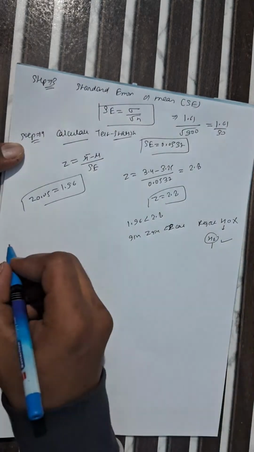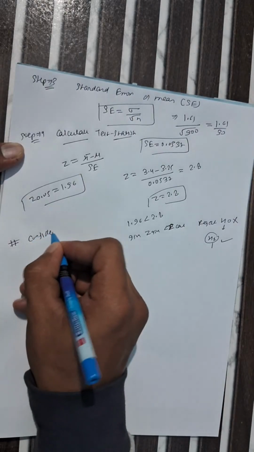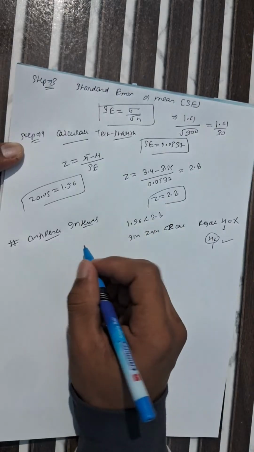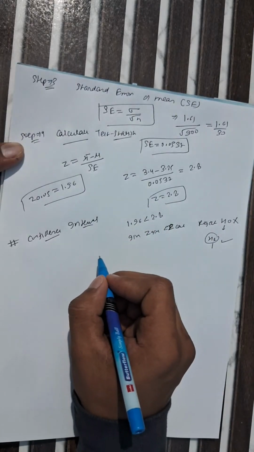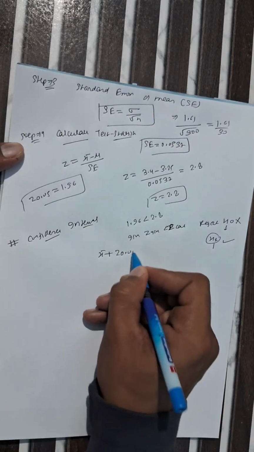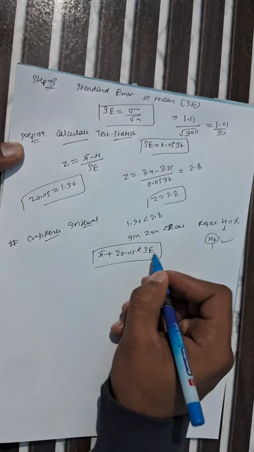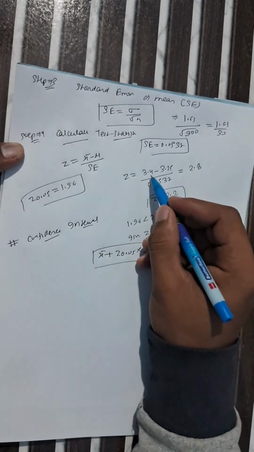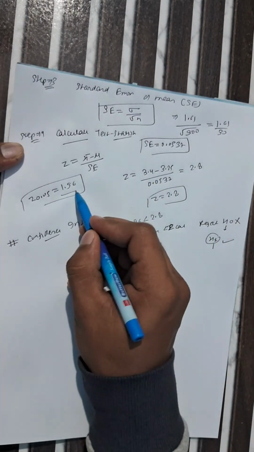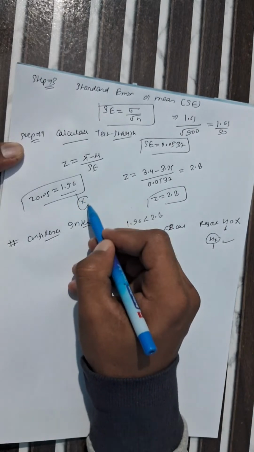One more important formula from module 3 is the confidence interval. What is it? x bar plus or minus z at 0.05 into SE, where SE is our standard error. x bar we already know, which is 3.4. The z value at 0.05 equals 1.96. This is a fixed value, no need to worry about it. A formula book is given in the examination, so you can see it from there.